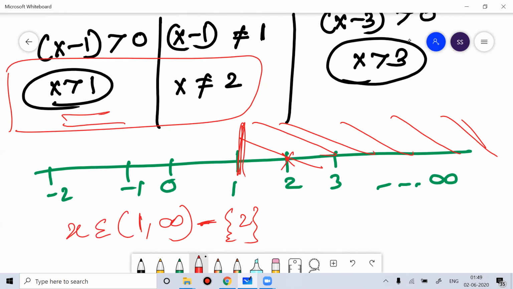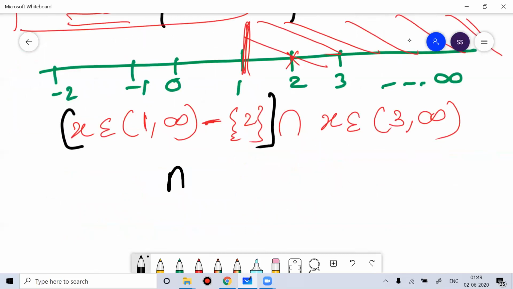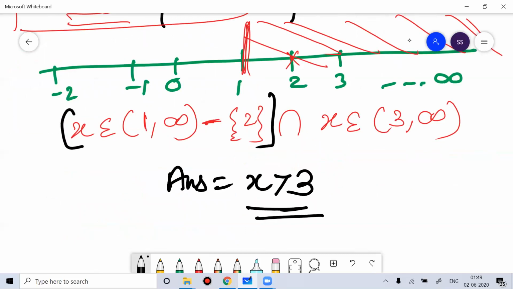the third equation states that the x value should be greater than 3. So when you think about the intersection of all together, ultimately you can say the value of x should be greater than 3. So that would be your final answer.